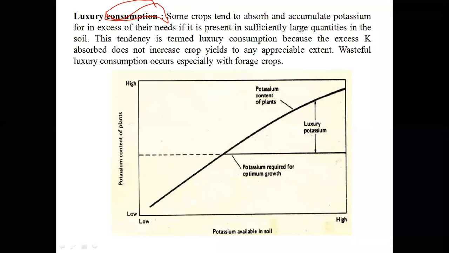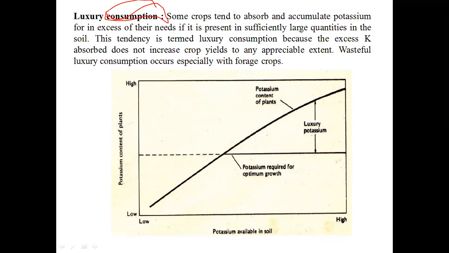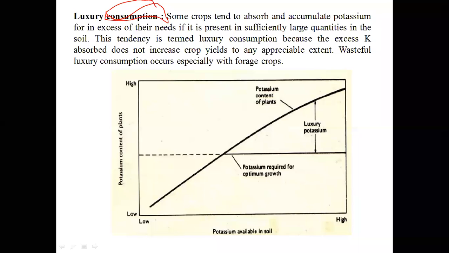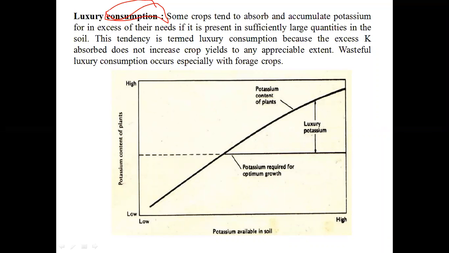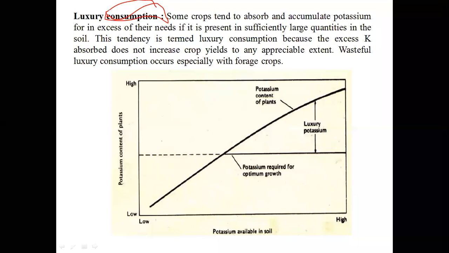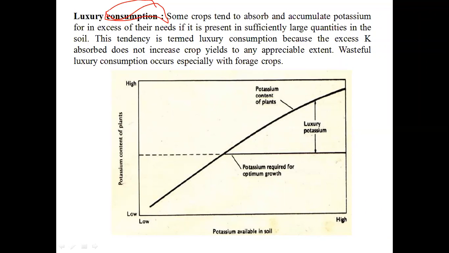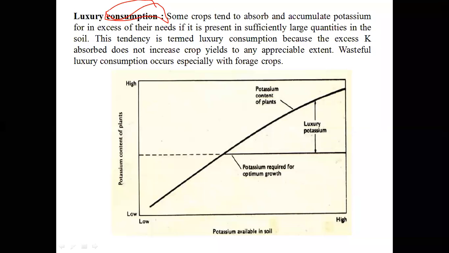That means whatever you give, it will take. But due to this excess over what is needed, there won't be any increment in yields. Is it useful? Nothing, not useful.